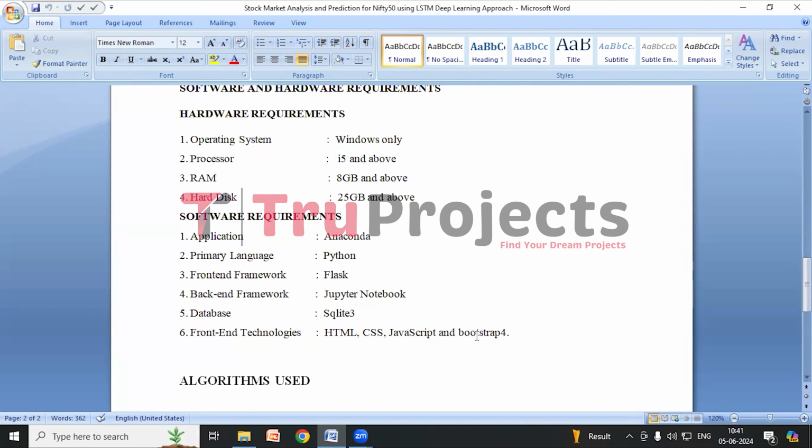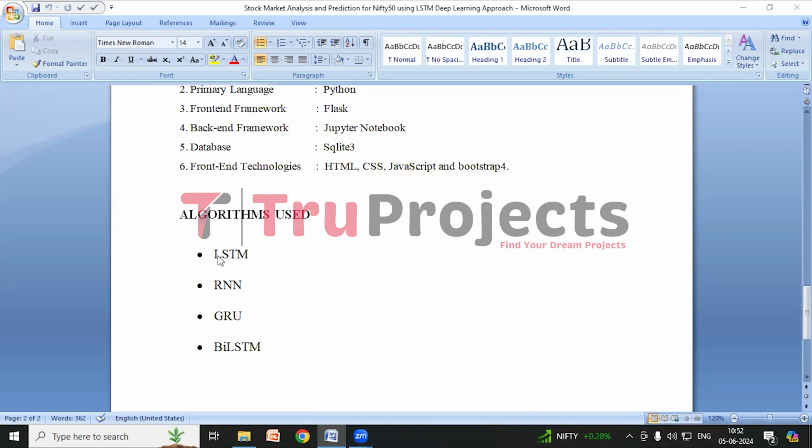Now we'll look at the algorithms built. So in this project, we have trained an LSTM model, that is long short-term memory, an RNN model, that is recurrent neural network, a GRU, short for gated recurrent unit, and a BiLSTM model, short for bidirectional long short term memory. These models were trained and evaluated using different performance metrics. So in the front end, we can see the performance comparison and the closing stock price predictions made by all these algorithms.